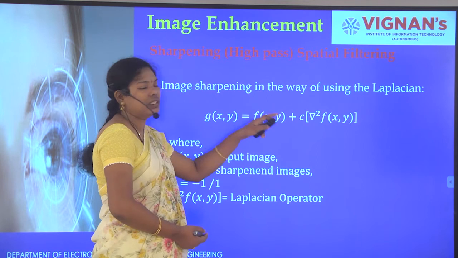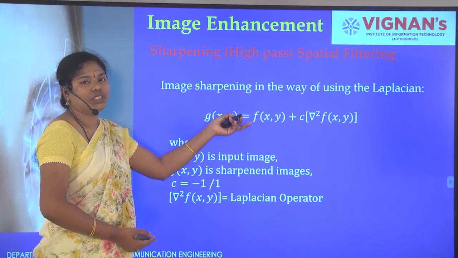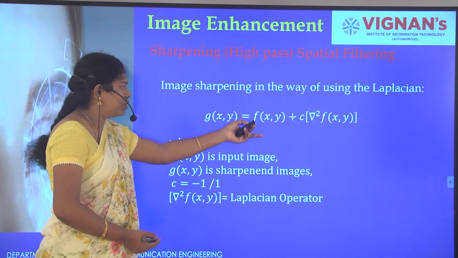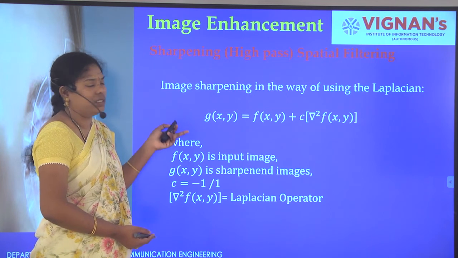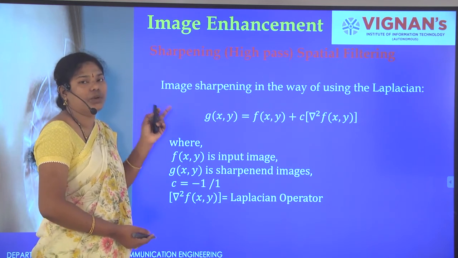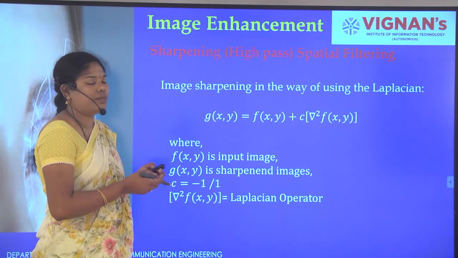Similarly, we can apply the Sobel mask. Similarly, we can apply the Robert mask, in the same way as the Laplacian mask. Here f of xy is the input image and g of xy is the filtered output image. All these are in the spatial domain, so here we are working directly on the pixels.